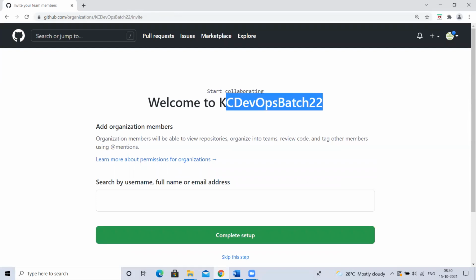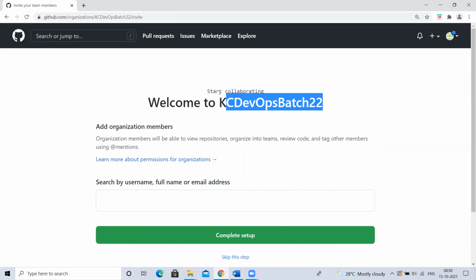For example, my company has 10,000 users. So for 10,000 users, I'm creating 10 organizations. Under each organization, 1,000 users will be there. How am I dividing these 1,000 users? Not just like the first 1,000 in this, the next 1,000 in this, the next 1,000, not like that.